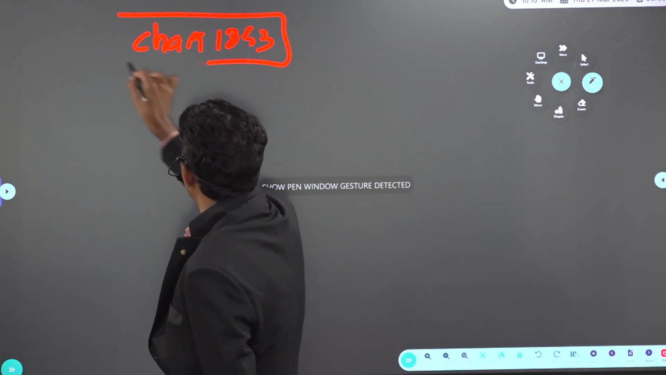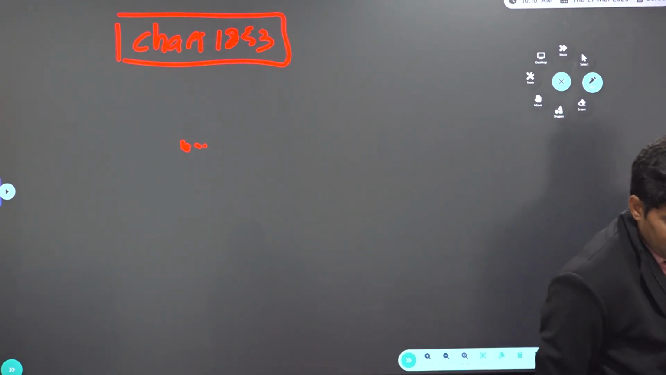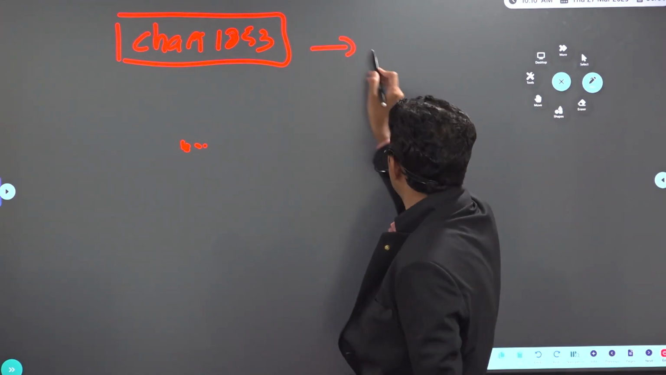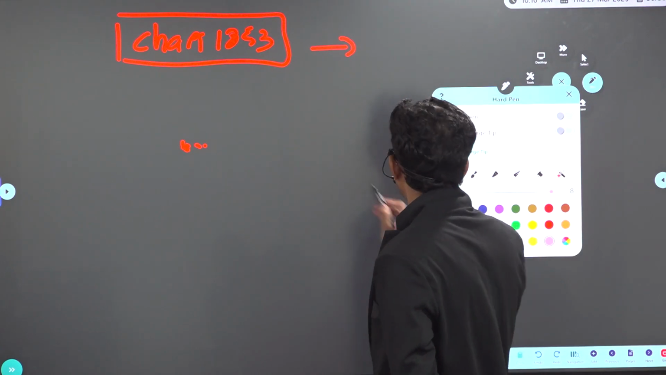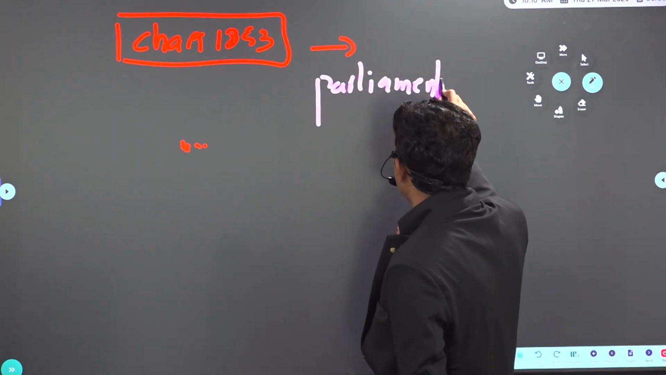Look at the word time frame. Before the 1857 revolt only, we are talking about. For the first time, the legislative and executive powers of the Governor General's Council were separated. Meaning, the concept of the parliamentary system started with this Charter Act of 1853. What is the meaning of the concept of the parliamentary system? Separation of the powers.